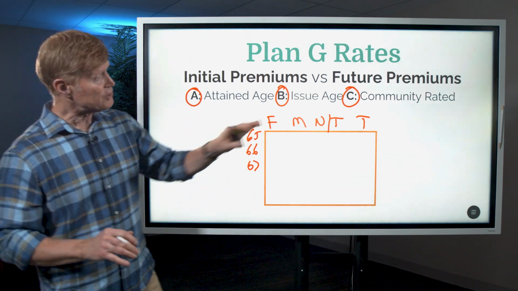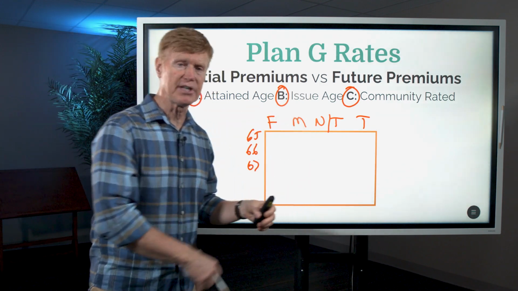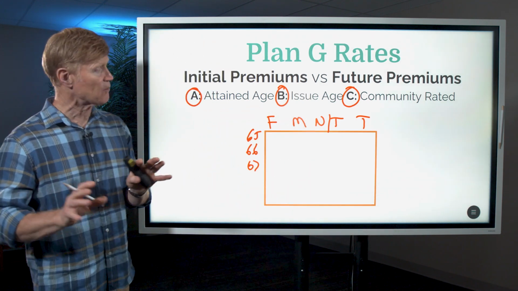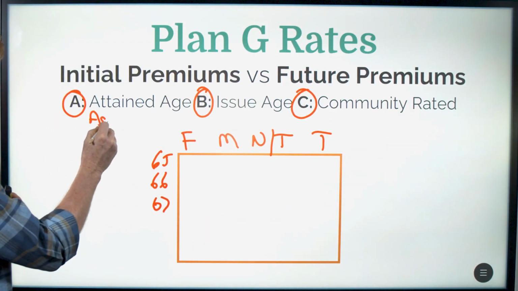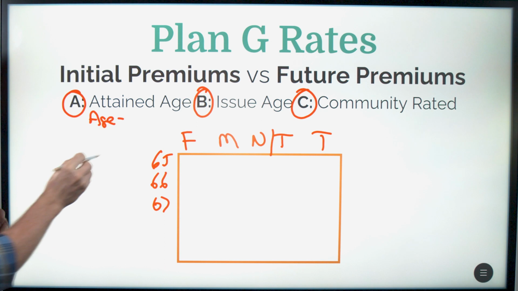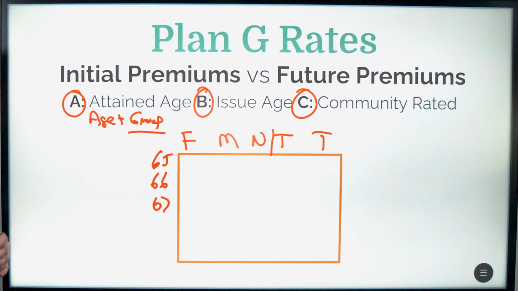Now, what is the difference when it comes to future premiums? How are these premiums going to be adjusted into the future? And so the way that works is this. In an attained age policy, we're going to see a slight increase every year because of age, plus occasionally we can also see a group increase.